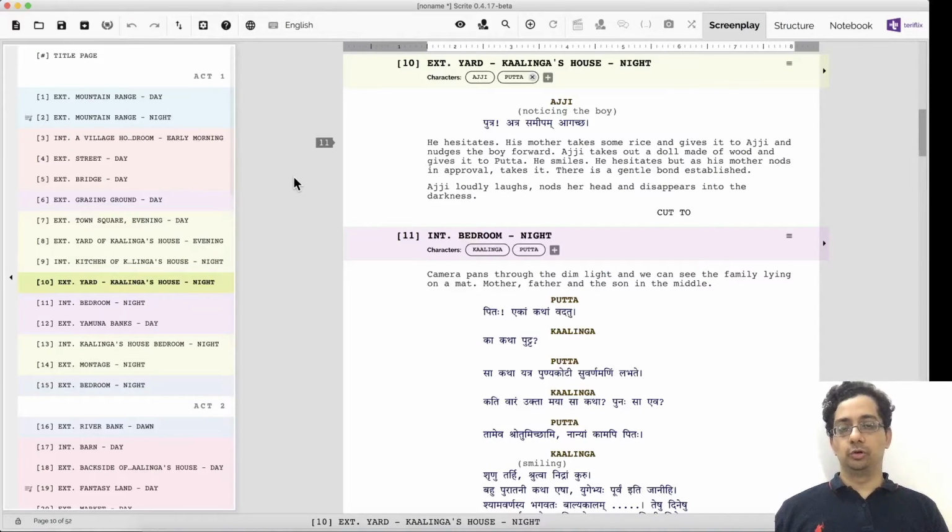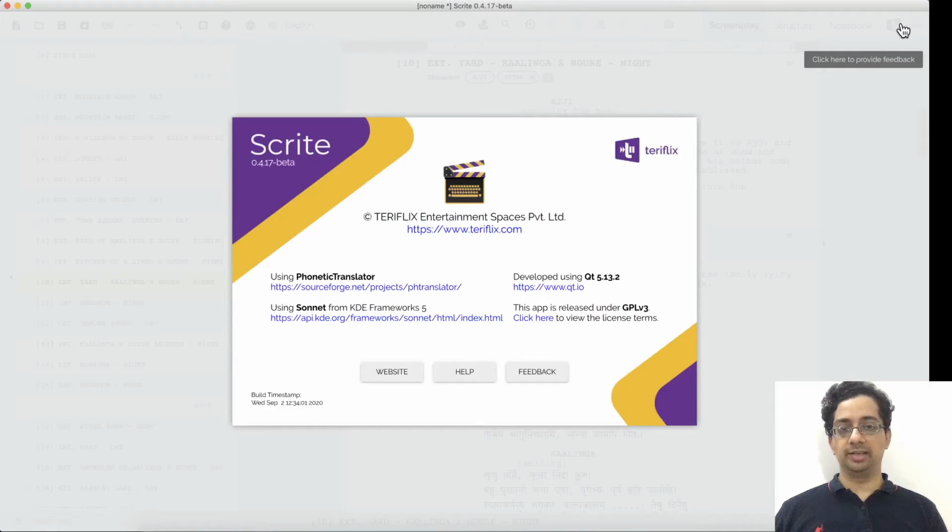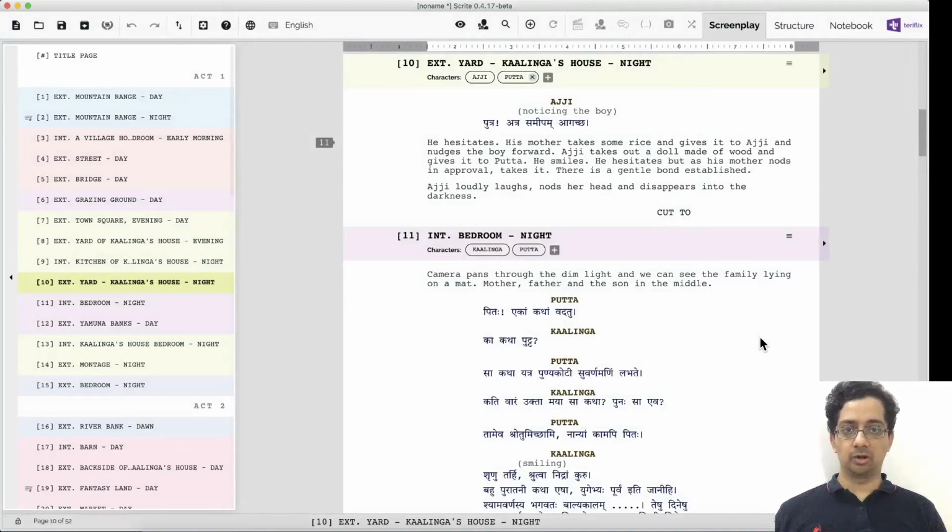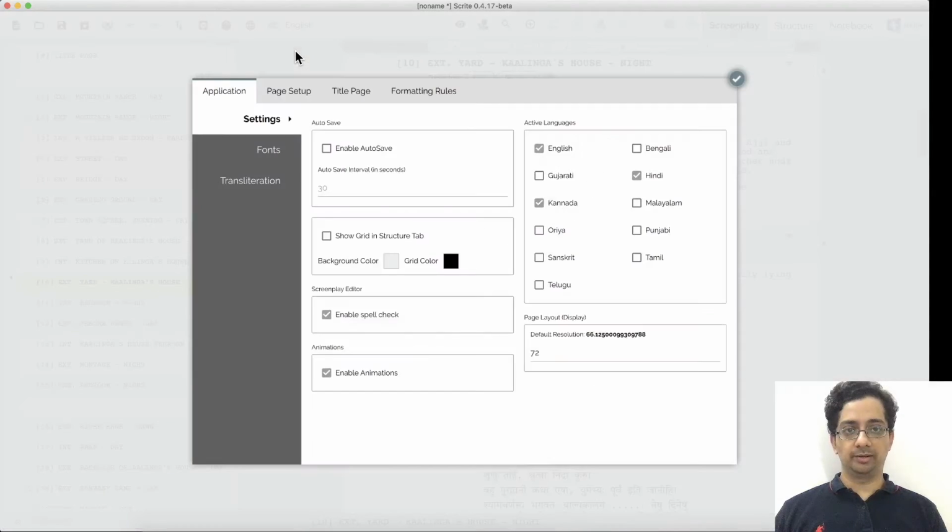We also use loaders to ensure that contents of dialog boxes are created only when asked for. For example, when I click on this icon here, it launches the About dialog box. The contents of this dialog box is created only when asked for, otherwise it's not even in memory. We have another dialog box here, which is the settings or the preferences dialog box. Again, the contents of this dialog box is created only when asked for.